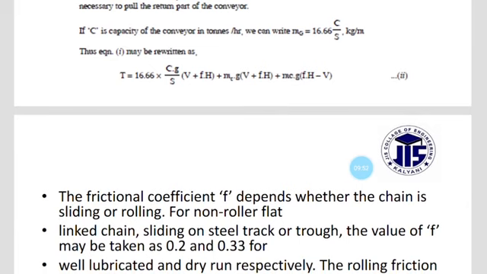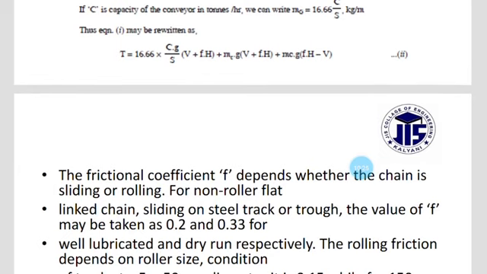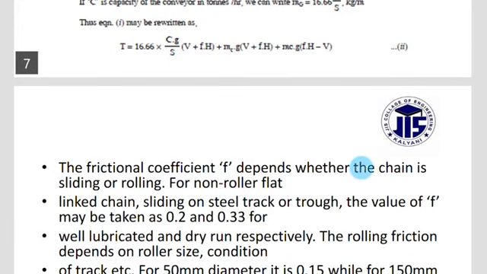For non-roller flat links sliding on steel tracks or troughs, the value of F may be taken as 0.2 and 0.33 for well lubricated and dry run respectively. The rolling friction depends on the roller size.